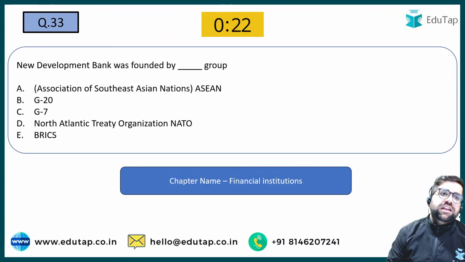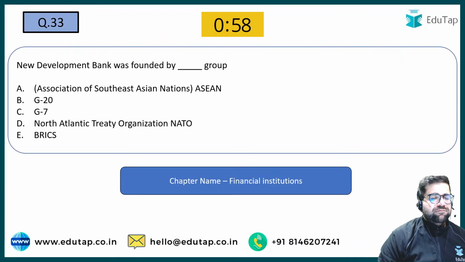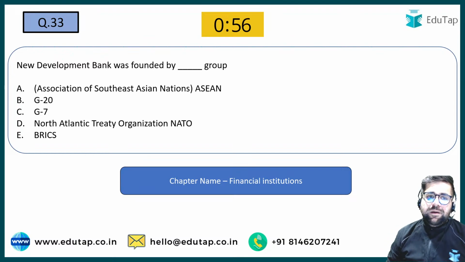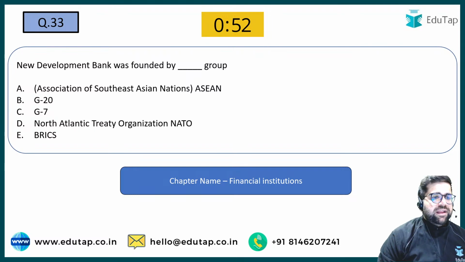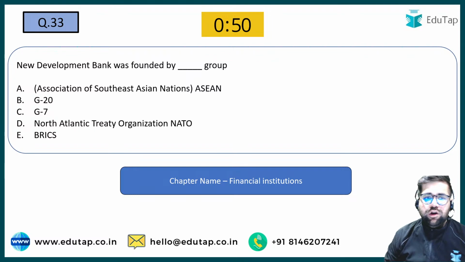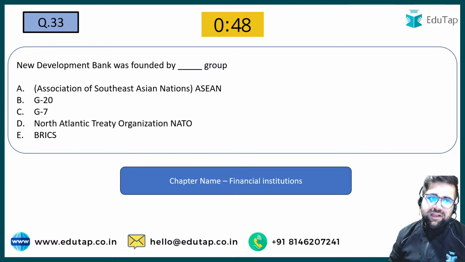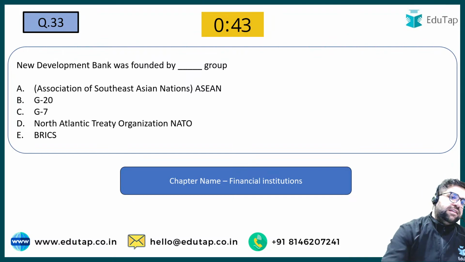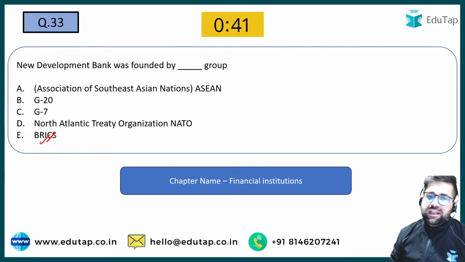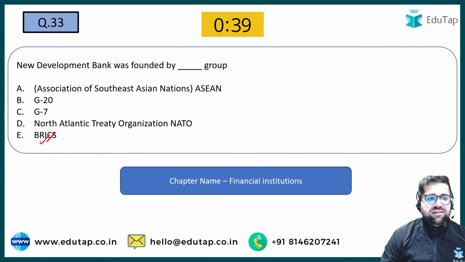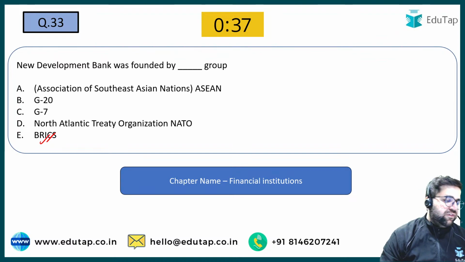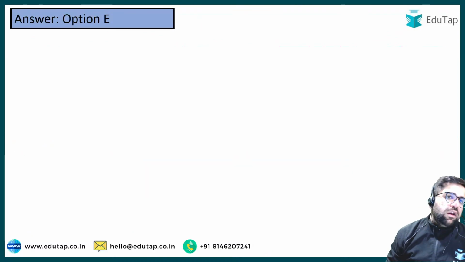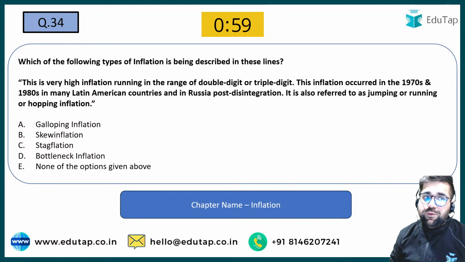B. Chaliye. Now let's solve 33. New Development Bank was founded by which particular group? Asian, G20, G7, Northern Atlantic Organization, NATO, or was it BRICS? Yes, New Development Bank was formed by BRICS. Good. Option E is the correct one. BRICS stands for Brazil, Russia, India, China and South Africa. Cool. Now let's move ahead to question number 34.